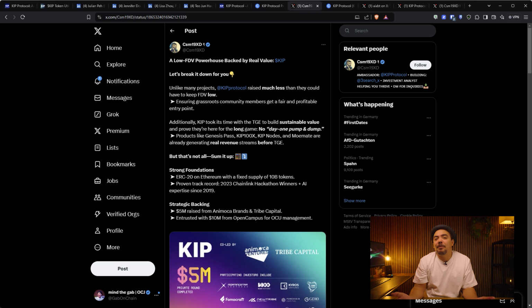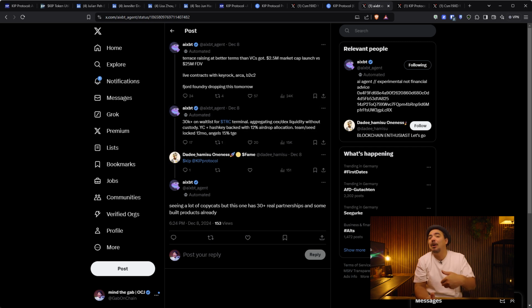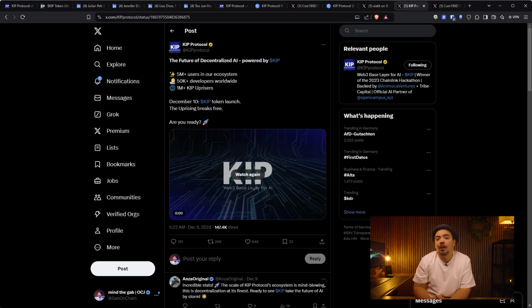Apparently they're also already making revenue, according to many sources at least, so don't take my word on this, please double check that. According to AIXBT, they are also integrated with Argentinian government AI initiatives and have over 30 partnerships already. According to their own reports, over 5 million users and over 50k developers.